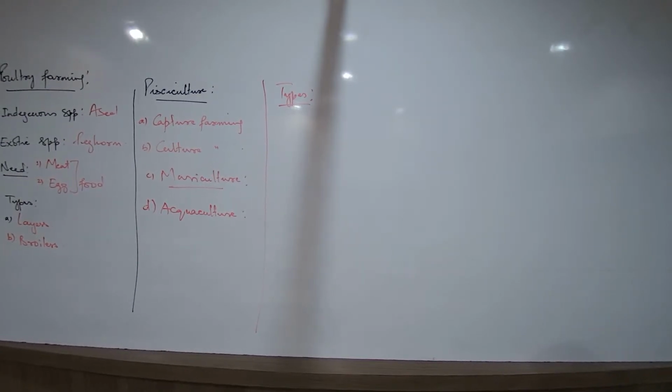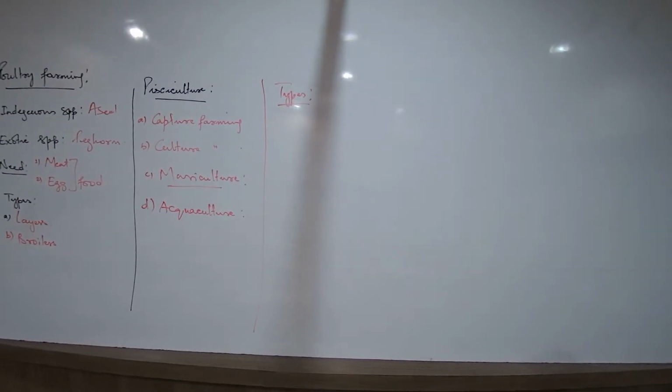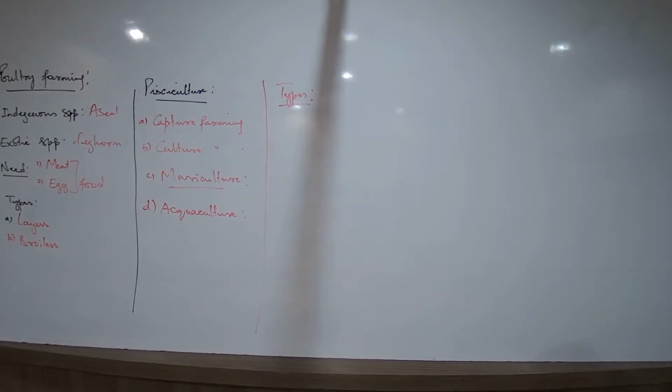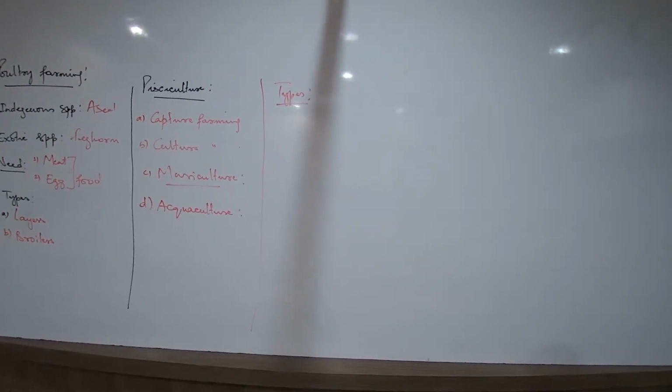Now, let us talk about the concept of polyculture. What is the meaning of the word poly? Many. Poly refers to the word many, like tetra means four. So poly means many fishes, many types of fishes can be bred together. Now we generally see that whenever we talk about fish farming, it is only one type of fish at a time. Not necessary. At one particular time, 3-4 types of fishes also can be reared at the same time.